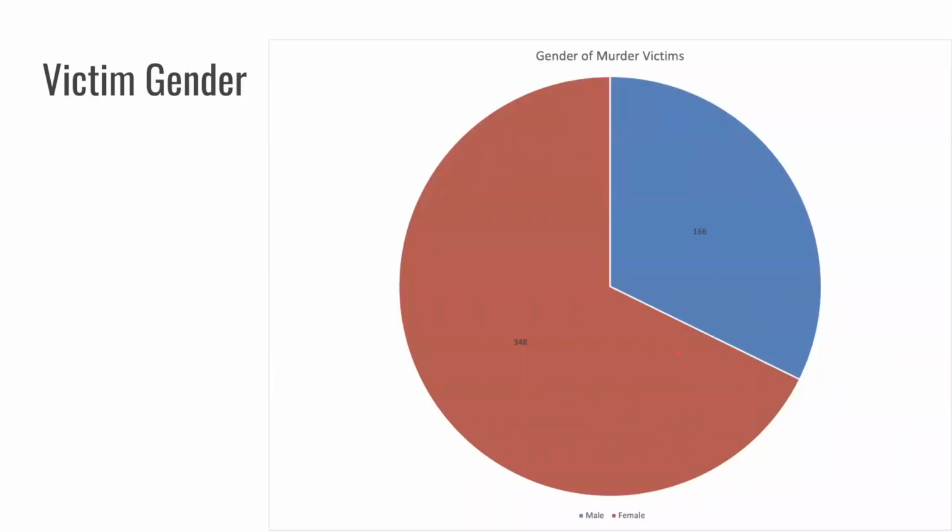This is the genders of the murder victims. Now, obviously, I kind of expected this with a lot of male criminals. You can see why there might be a lot of female victims, especially with my stat from the very beginning that 50-something percent of episodes were a man killing a woman. Just about a 2/3 split, maybe slightly more than 2/3 female.